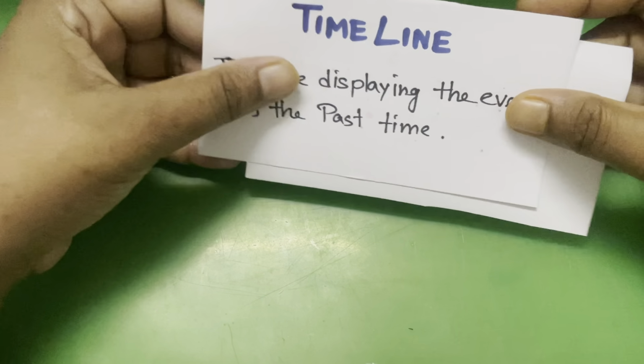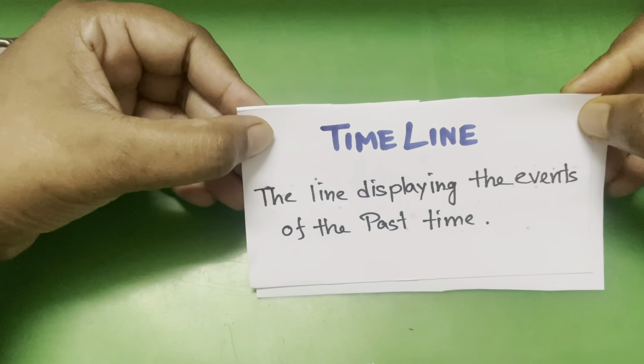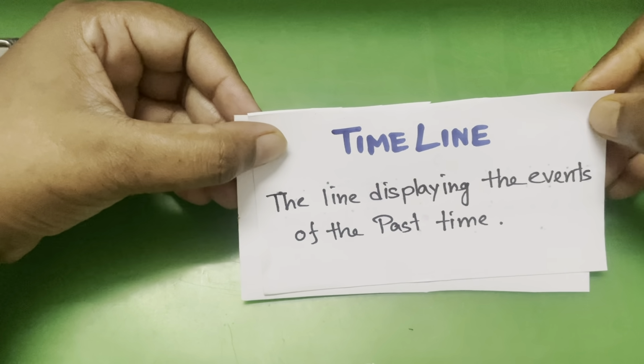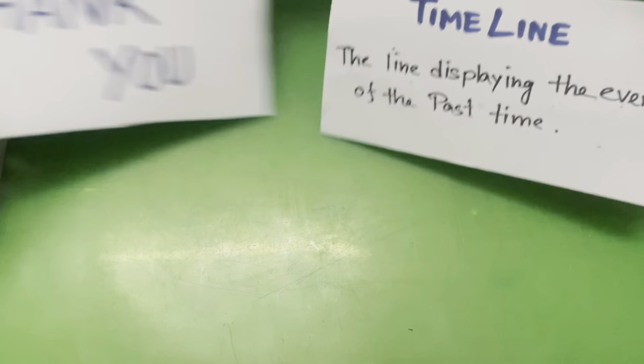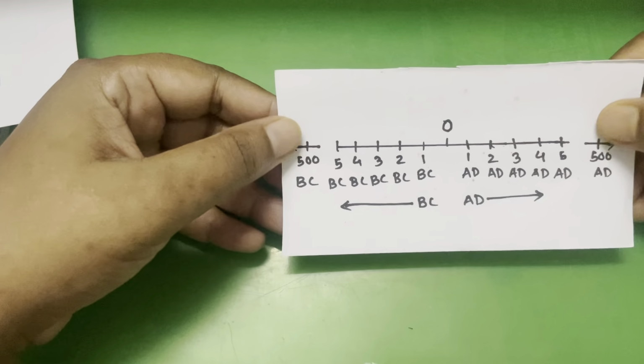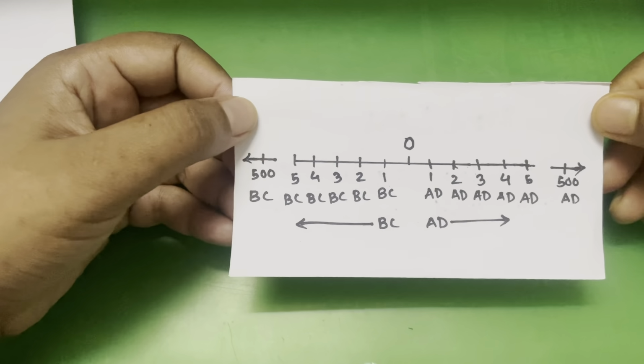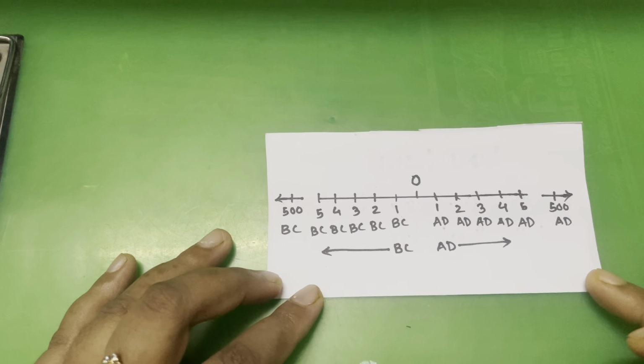Now, the timeline. What is timeline? The line displaying the events of the past time is called timeline. Here, there is a line where we can see it is the timeline.